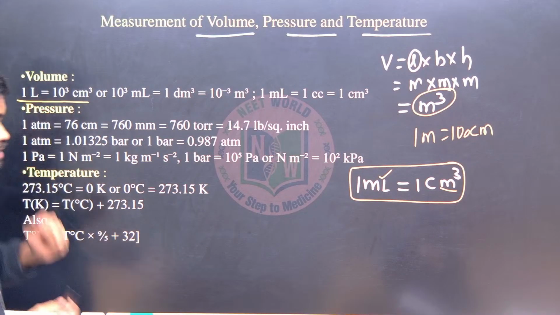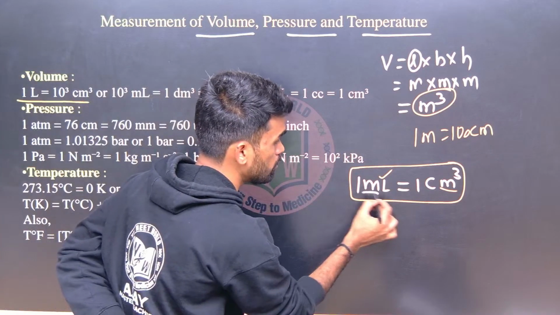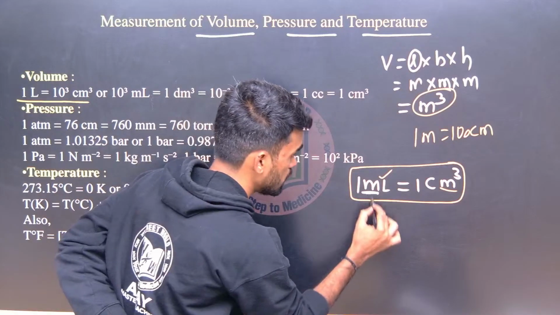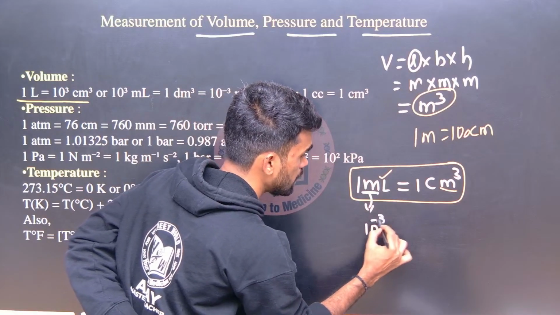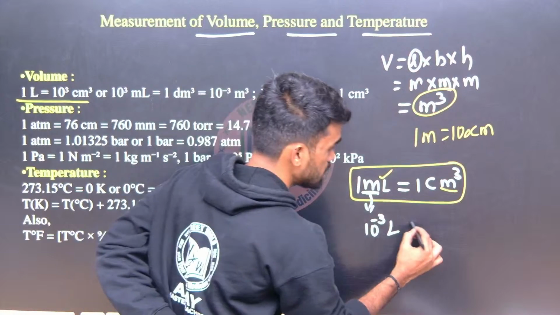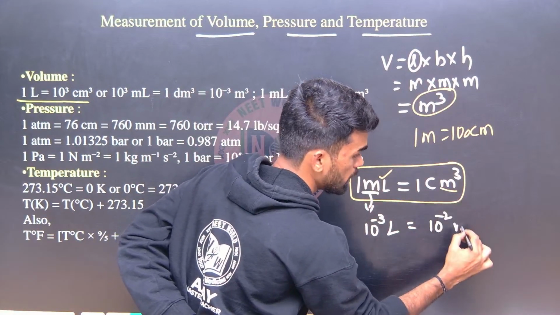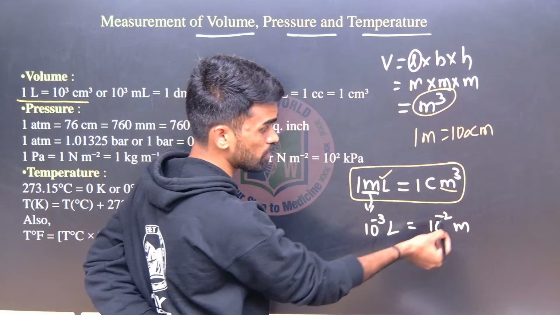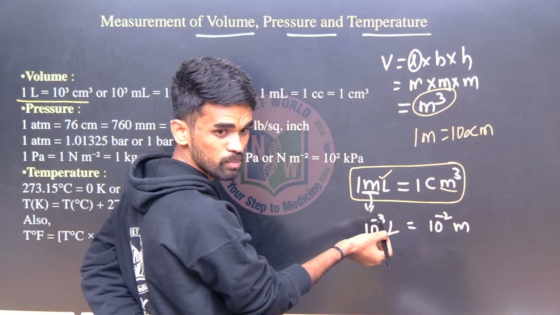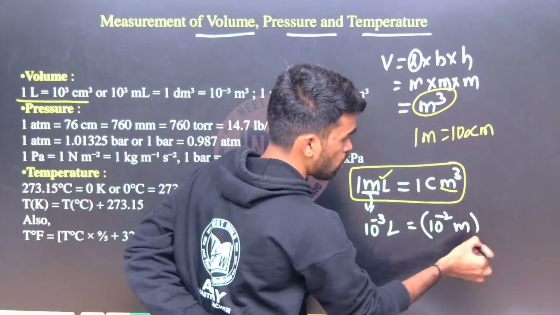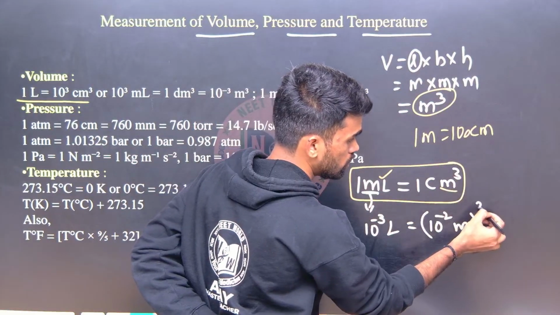How am I going to write this? See, milli means 10 power minus 3 liter. And centi means 10 power minus 2 meters. Milli means 10 power minus 3. So all to the power what we have here? 3.